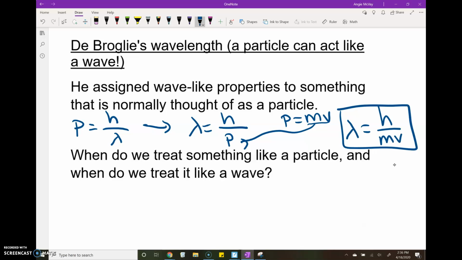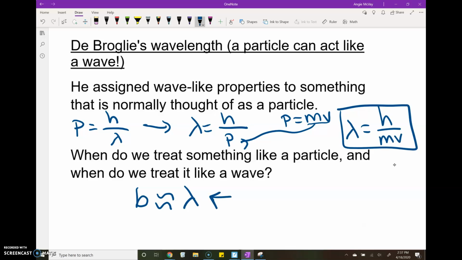But when do we treat something like a particle and when do we treat something like a wave? Well, for something to act like a wave, it must reflect, refract, diffract, and interfere like we've been talking about. And for any wave to diffract, the aperture size that wave is going through has to be on the same order of magnitude as the wavelength.